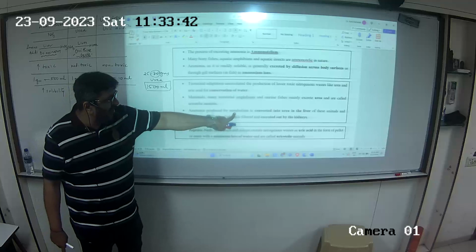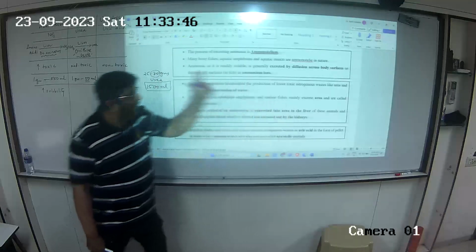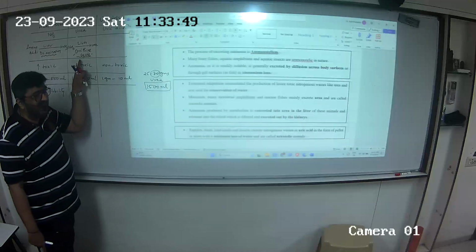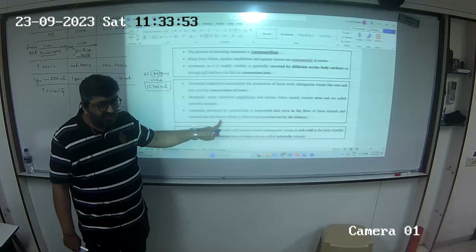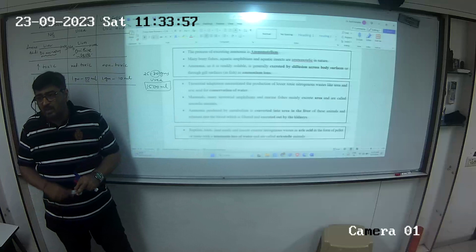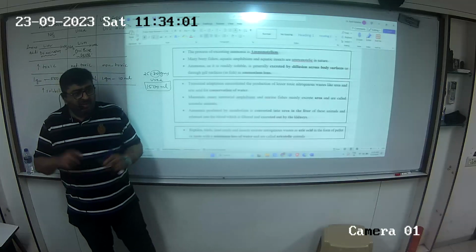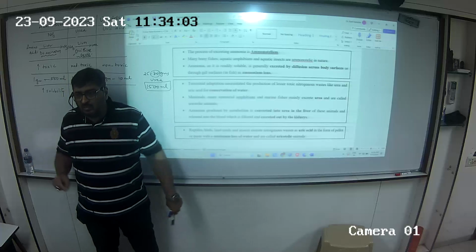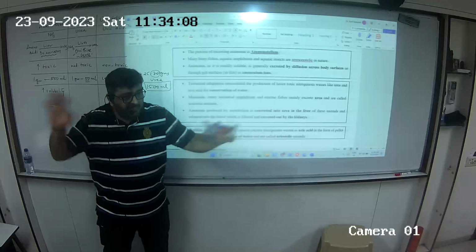Ammonia produced by metabolism is converted into urea in the liver. By which process? Ornithine cycle. Released into the blood, which is filtered and excreted out by the kidneys. Now, a small mistake which is made by students here is whenever you see the word urea in the paper, right now, the image that starts dancing in front of our eyes is kidneys.